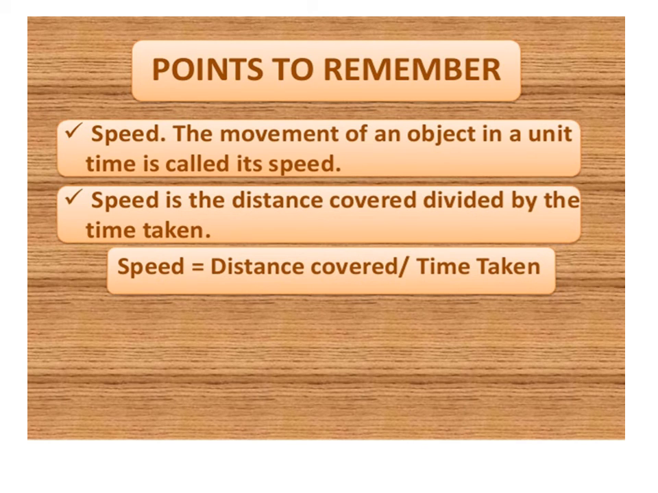Next is speed. The movement of an object in a unit time is called its speed. Speed is the distance covered divided by the time taken. Speed equals distance covered divided by time taken.